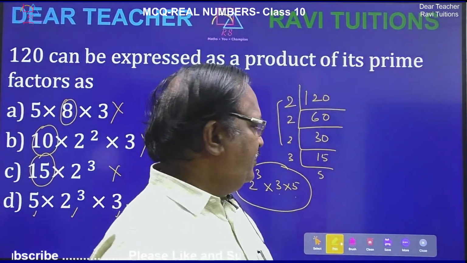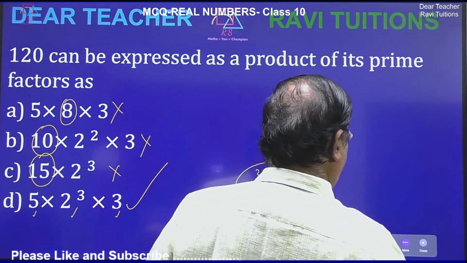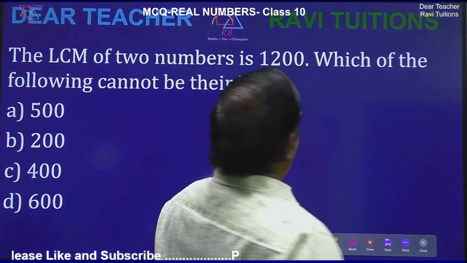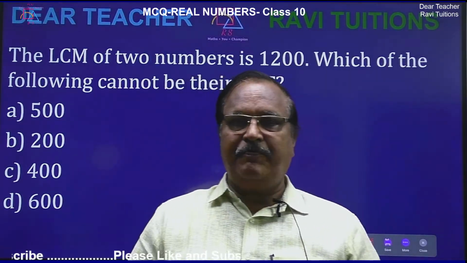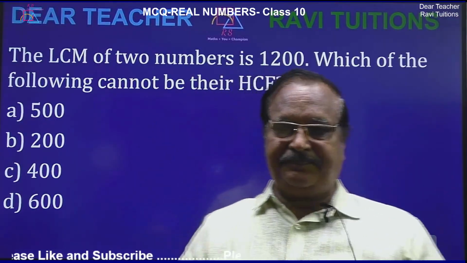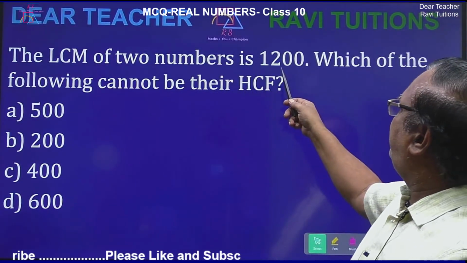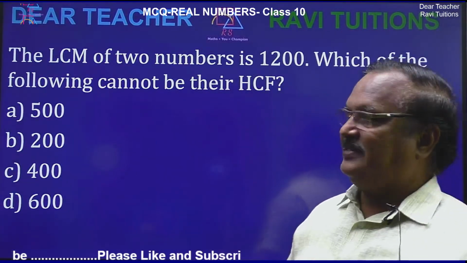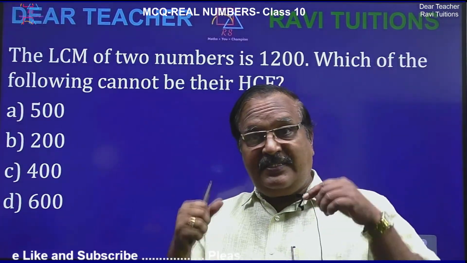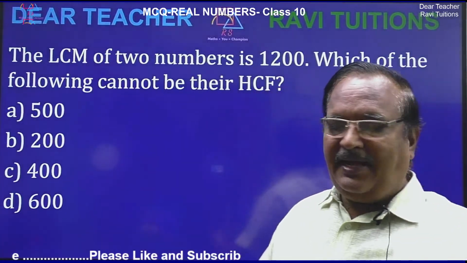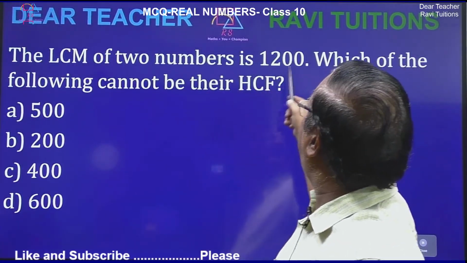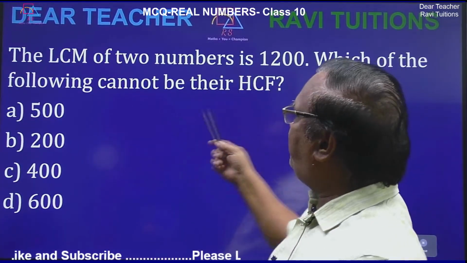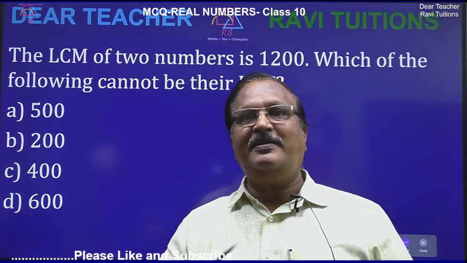Let us go to the third question. The HCF of two numbers is... the LCM of two numbers is 1200. Which of the following cannot be their HCF? So it is a logical thinking type of question.